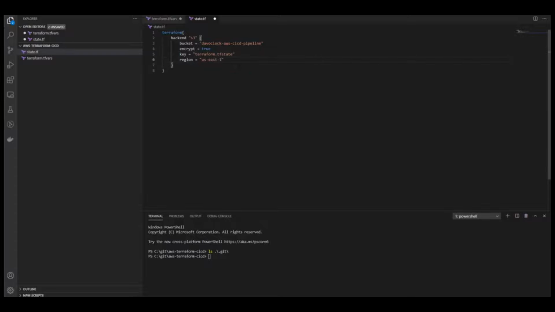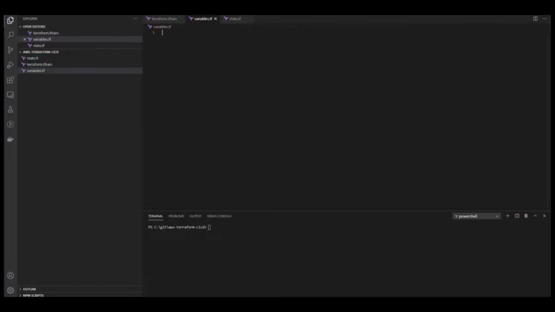The next file we want to create is our variable file. So you can call this variables.tf, and this is where we have to define what variables we're going to be using in this project. We have two variables for now. So let me just copy paste the names from here. I'm going to say type string. My other variable is called CodeStar, and I'm going to do the same thing here, variable, and then type string as well.